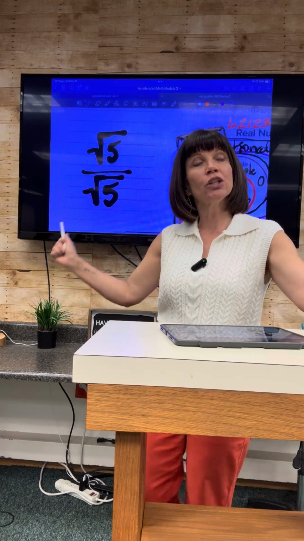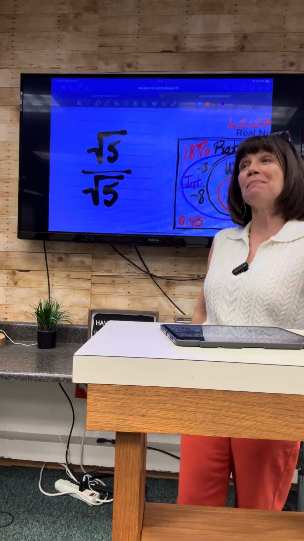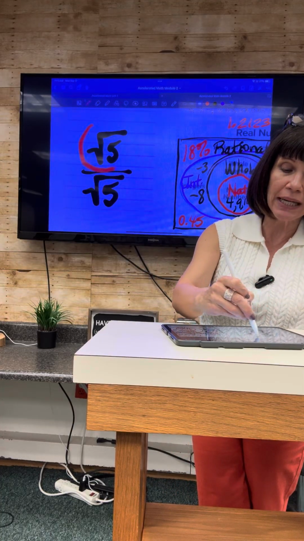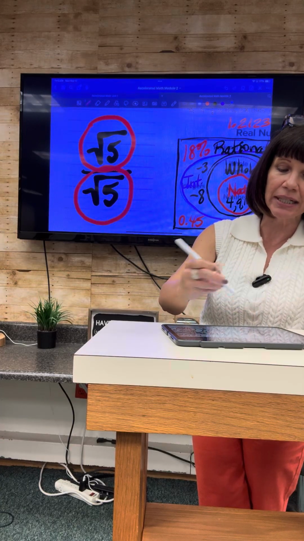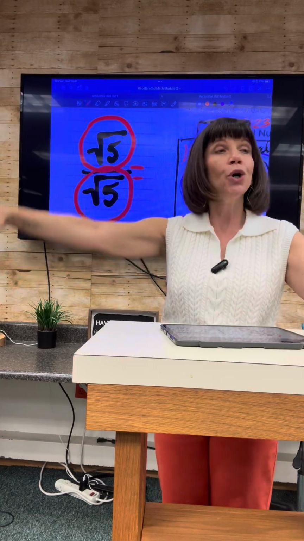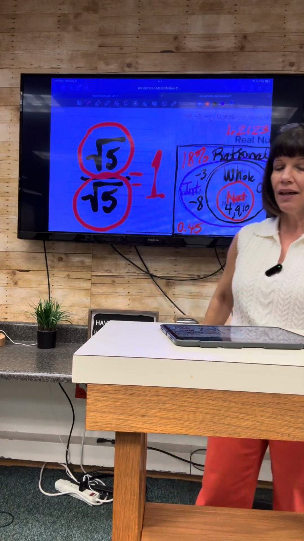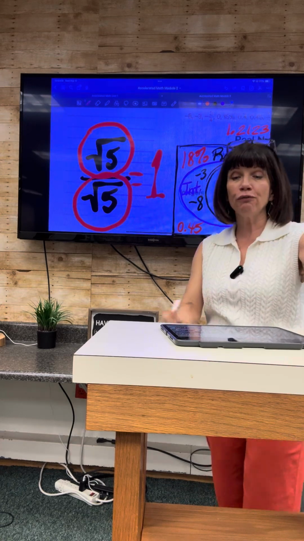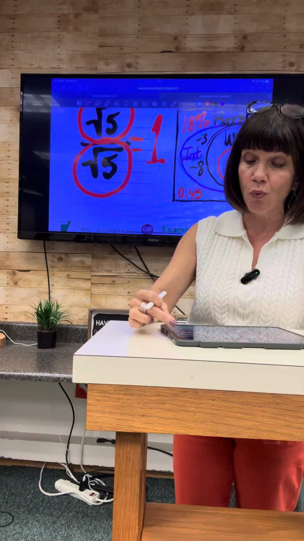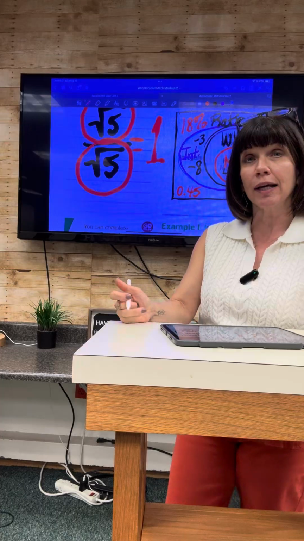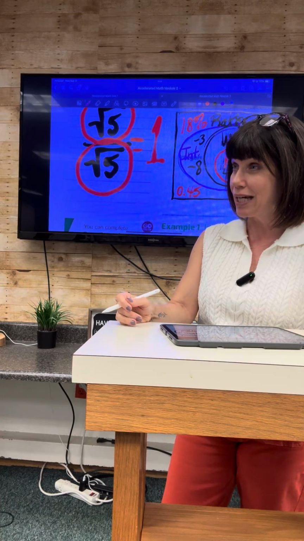You should be able to tell by looking at it. What have we learned in the math world about what it is called when your numerator piece matches your denominator piece? It always equals the whole number. Who agrees it equals the whole number 1? So you know that square root of 5 over square root of 5 would equal 1. Therefore, it would go in the section called what? Would actually go in natural numbers. I can't fit it. If you can fit it, you may put it there. But at least you learned about it so you won't be confused later.